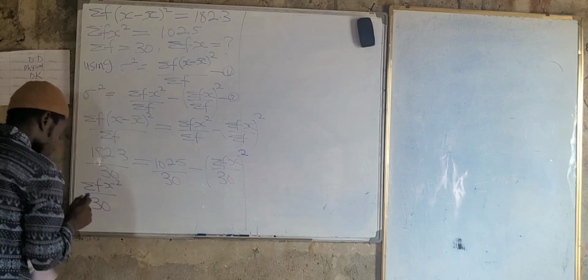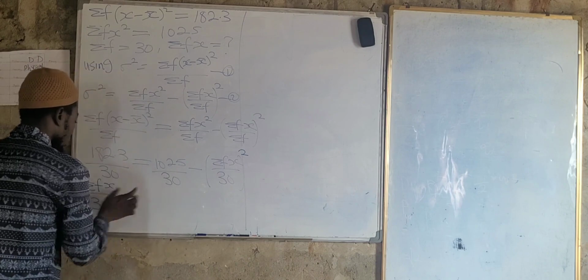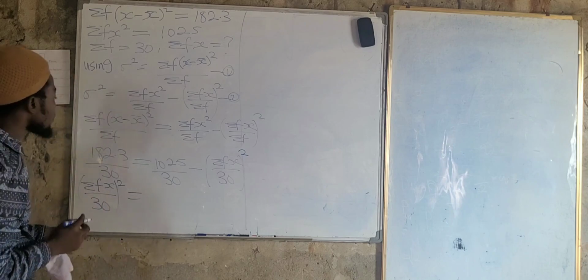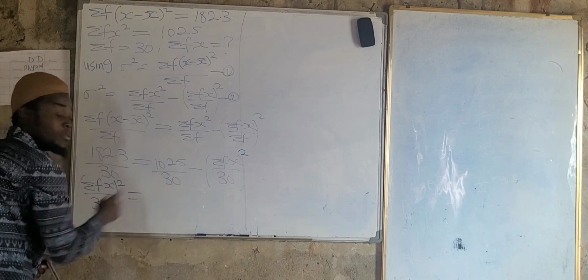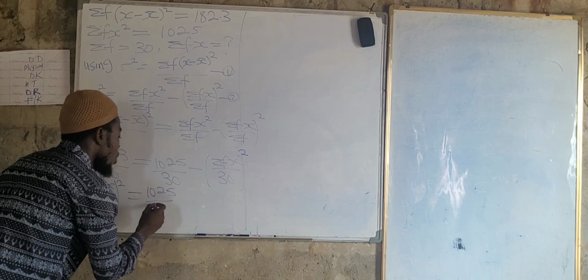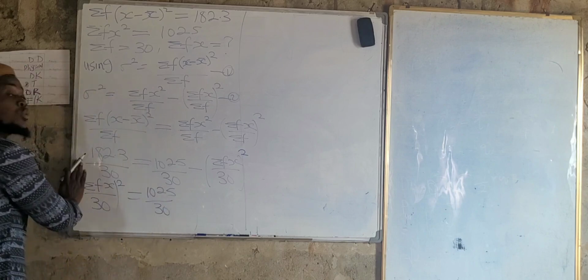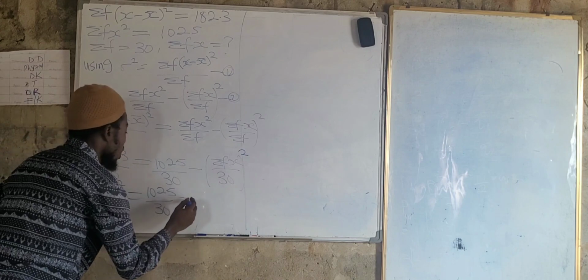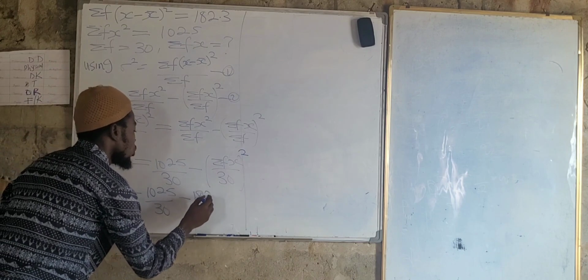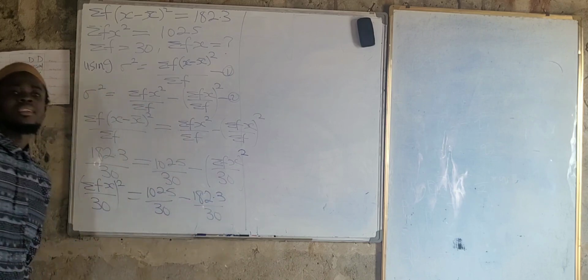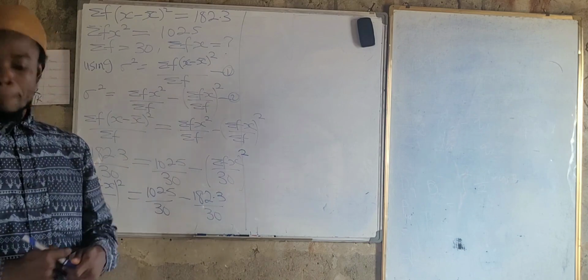Let me leave this one for now, the whole square, and do that in the next step. Equal to: maintain this one, 1025 all over 30. And this one here is positive, so coming over here it becomes negative, minus 182.3 all over 30. Are we all okay? Are we getting the concept? Good. So we move.